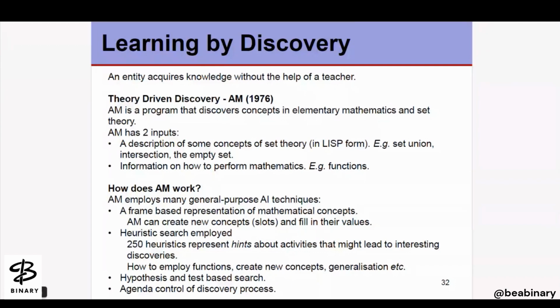And the heuristic search is employed. What the heuristic search is, we have discussed already. The 250 heuristics represent the hints about the activities that might lead to interesting discoveries. Already we have the clues here. So how to employ the function, create new concepts and the generalization, etc. It is a hypothesis approach or a test-based approach, which we have discussed in explanation-based learning, and the agenda control of a discovery research.